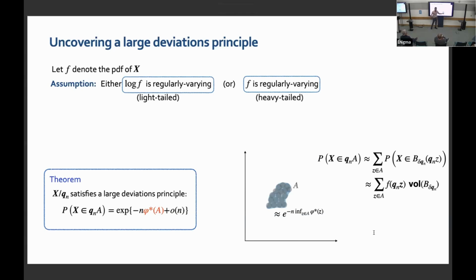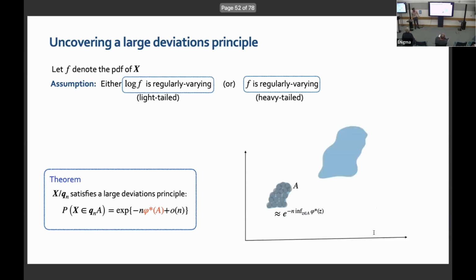And in each ball, the density is going to be like this. If you use Laplace's principle, only the dominating exponent will stay. When you are adding e to the minus n plus e to the minus 2n, e to the minus n alone will stay. The rapidly decaying ones will not stay. So the exponent will be dominated by the infimum over this rate function, the smallest point over the rate function. So this becomes the rate function. You easily get a large deviations principle with this traditional large deviations argument.